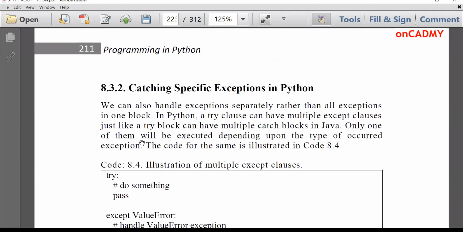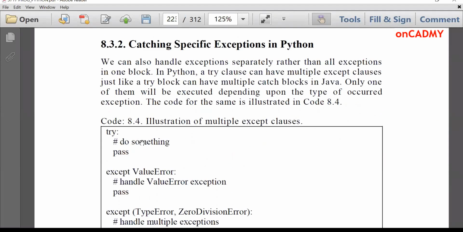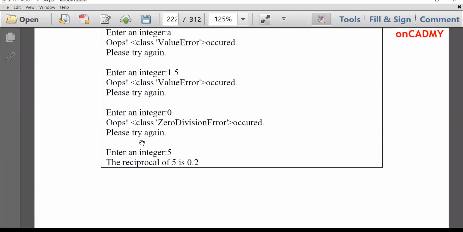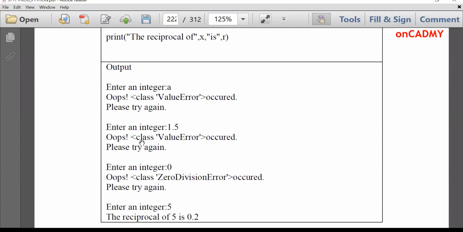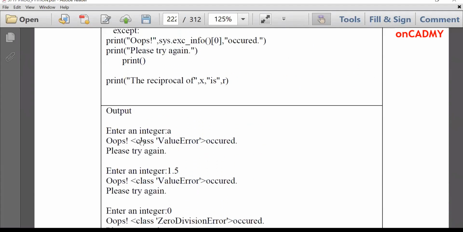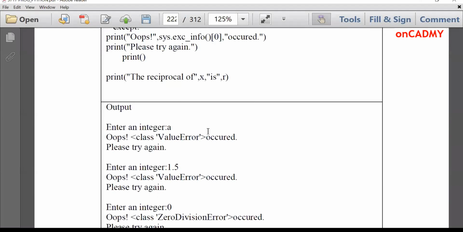Next one is catching specific exceptions in Python. In this program, it has displayed the exceptions automatically. sys.exc_info displays the exceptions automatically. Whatever be the type of exception, it displays. Either value error, type error, zero division error, whatever be the error, it displays by itself.